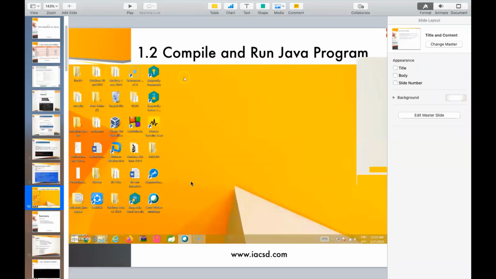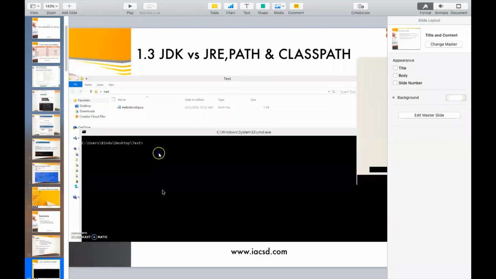If in case you get a path and classpath error, this video, which I will send along, shows how you can correct that error by setting two environment variables. One is the path environment variable, which will tell you where exactly javac, your compiler in Java, is, and where exactly java, which is your interpreter in Java, is. To specify those two things, I will be sending this video to you in a Drive link.